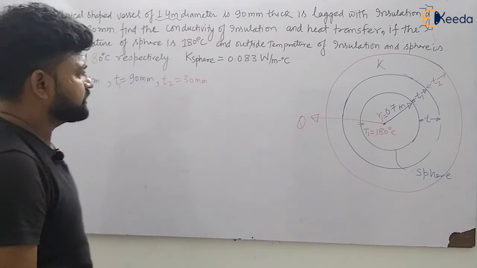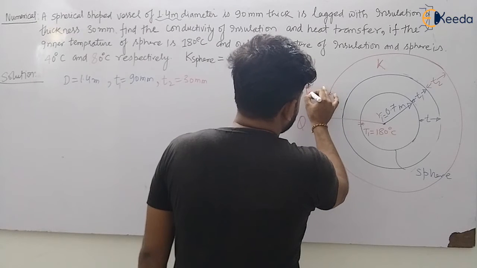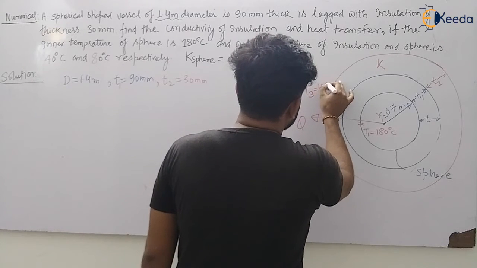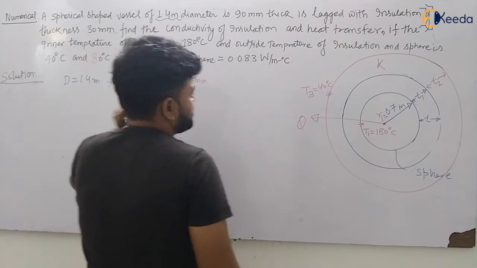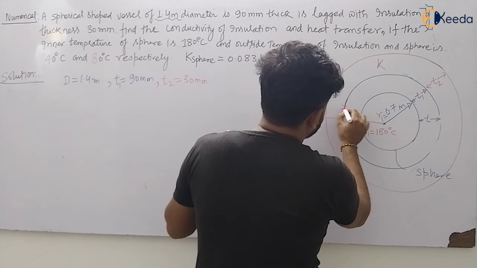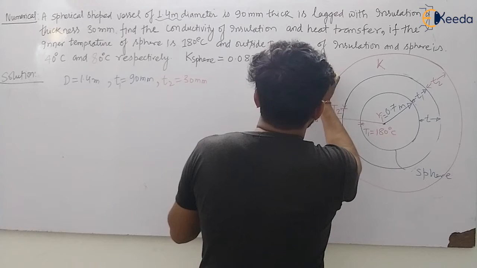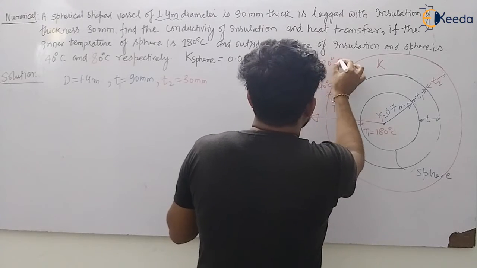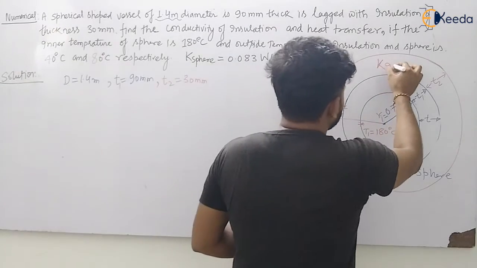So the outside insulation temperature, let us say T3, is given to be 40 degrees Celsius. And the sphere outside temperature, let us take T2, is equal to 80 degrees Celsius. So my dear students, we have been given all the parameters. We have to calculate the K of insulation.